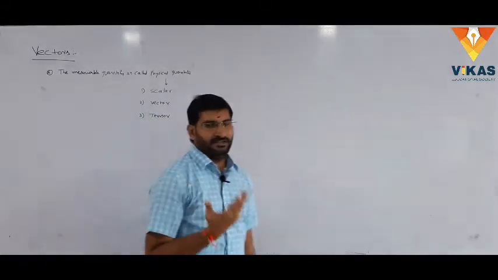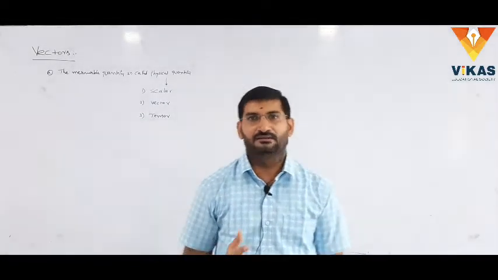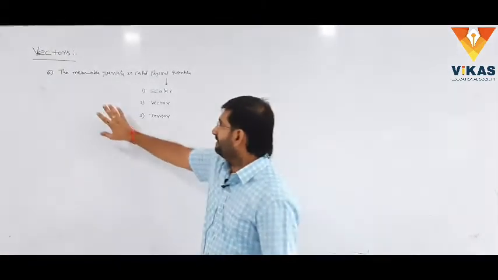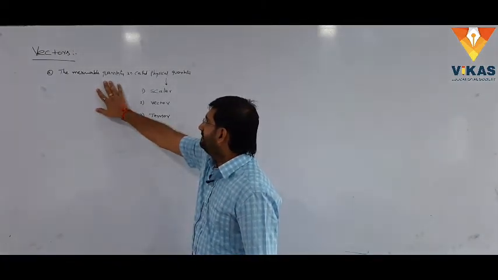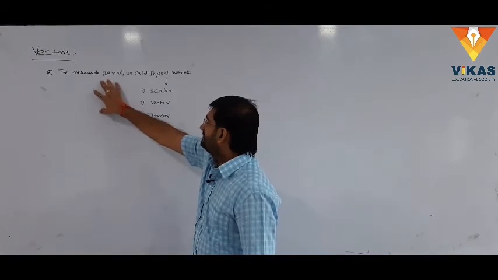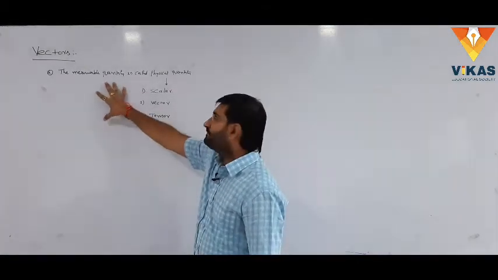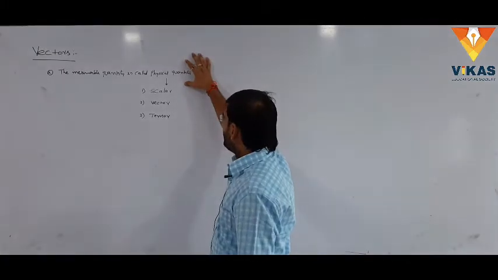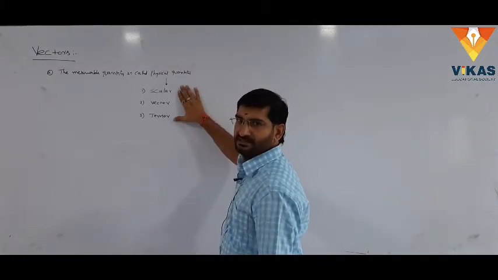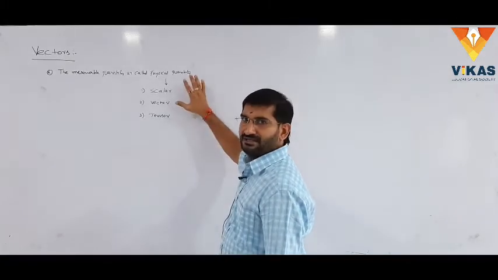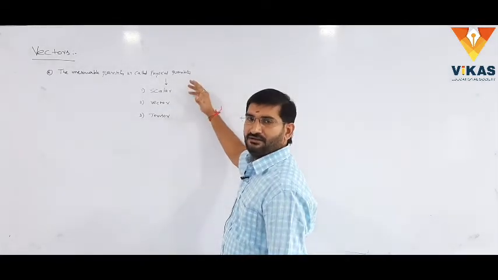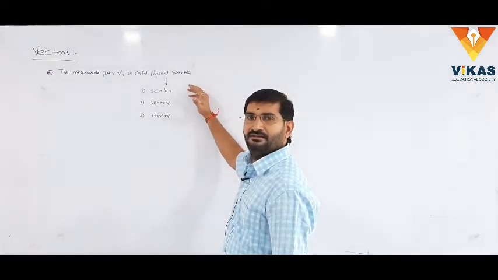Any measurable quantity is called physical quantity. Here, the main topic in vectors is how to describe the physical quantity. Before that, what is meant by physical quantity? How many types of physical quantities are there?